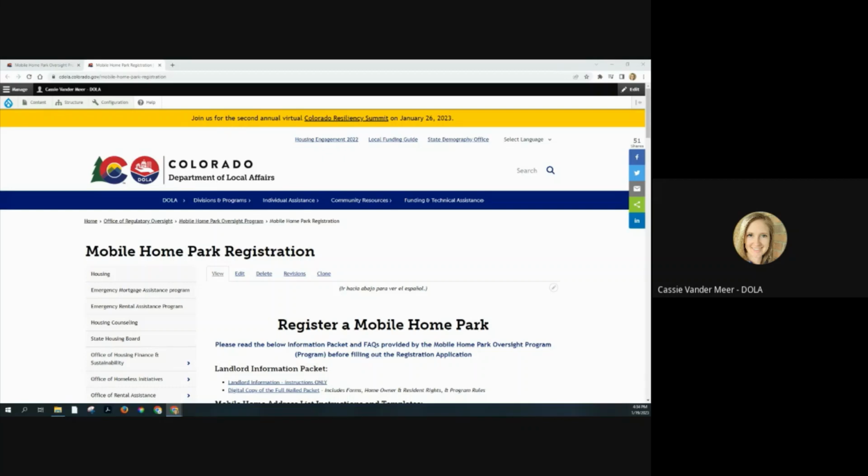Second, please be sure you've already been activated to use the online form. If you've previously registered online and haven't changed any of your email addresses, you should still be perfectly good to log in and renew. If you are unsure if you've been activated, don't recall which email address you used for a username, or you just want to change your email address that you're using, please contact us at MHPOP@state.co.us, and we can look up your username or activate you to use the online system.